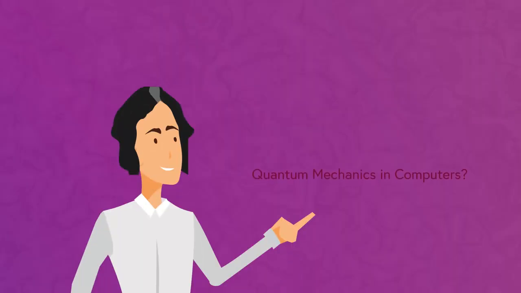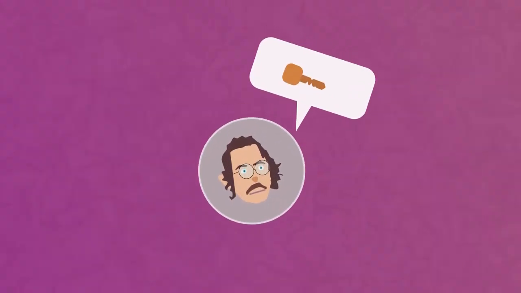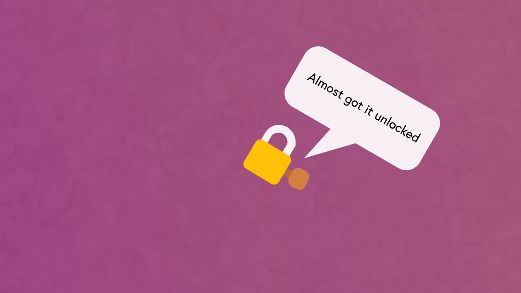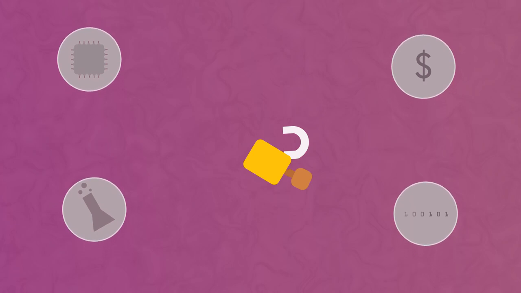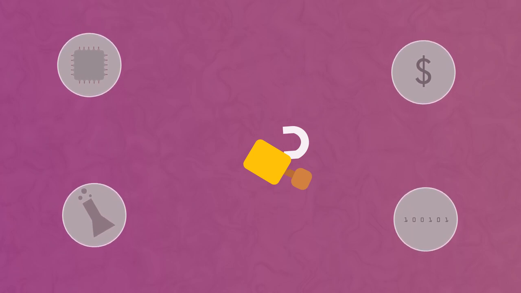In the 1980s, Richard Feynman began to consider the possibility of using quantum mechanics in computers. However, quantum computers remained purely theoretical for a long time. Peter Shor developed an algorithm to run on a quantum computer, which would break modern cryptographic techniques with ease. Since then, there has been a large amount of investment and research into quantum computing, in hopes that it can revolutionize fields like cryptography, artificial intelligence, computational chemistry, and finance.